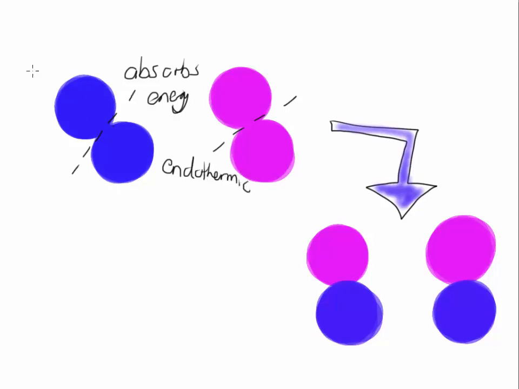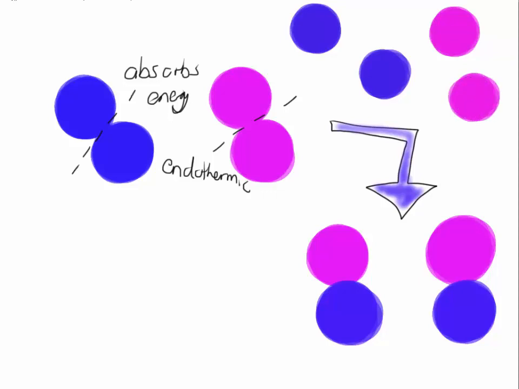Now, when these bonds are broken, we know, of course, that now we have these blue dots that have been separated and the purple dots that have been separated. At this point, it's complicated, isn't it? If you've ever been in a relationship, broken up with someone, before you move on to the next one, maybe your Facebook status was, it's complicated. So when the atoms are in this phase, we say that it is called the activated complex.